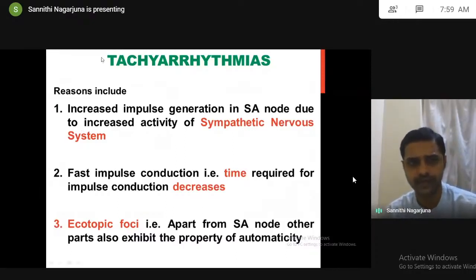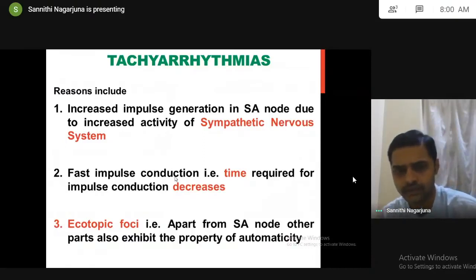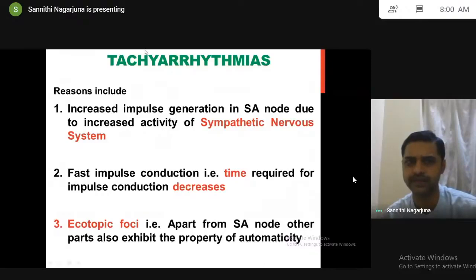And the next reason for tachyarrhythmias is fast impulse conduction. Fast impulse conduction means the normal time is 0.8 seconds. If the time required for impulse conduction decreases to less than 0.8 seconds, the impulse is conducting very fast, so automatically the number of impulses will increase, and the number of heartbeats will also increase. Am I right? If the impulse is conducting within 0.4 seconds instead of 0.8 seconds, there are more impulses and more heartbeats. That is the reason for tachyarrhythmias.